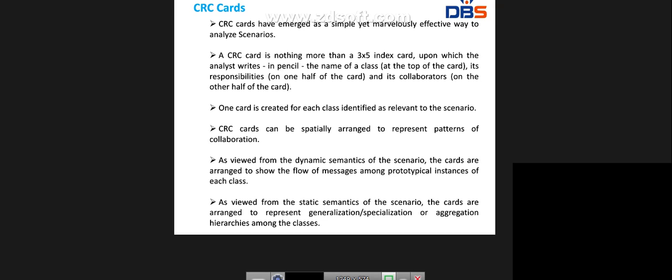Next, as viewed from the static semantics of the scenario, the cards are arranged to represent generalization, specialization, or aggregation hierarchy among the classes. So whenever we have to arrange the classes, we can use different types of relationships, maybe generalization, specialization, or aggregation, based upon the hierarchy among the classes. In that way, you can say that CRC cards are very important for identifying the classes.